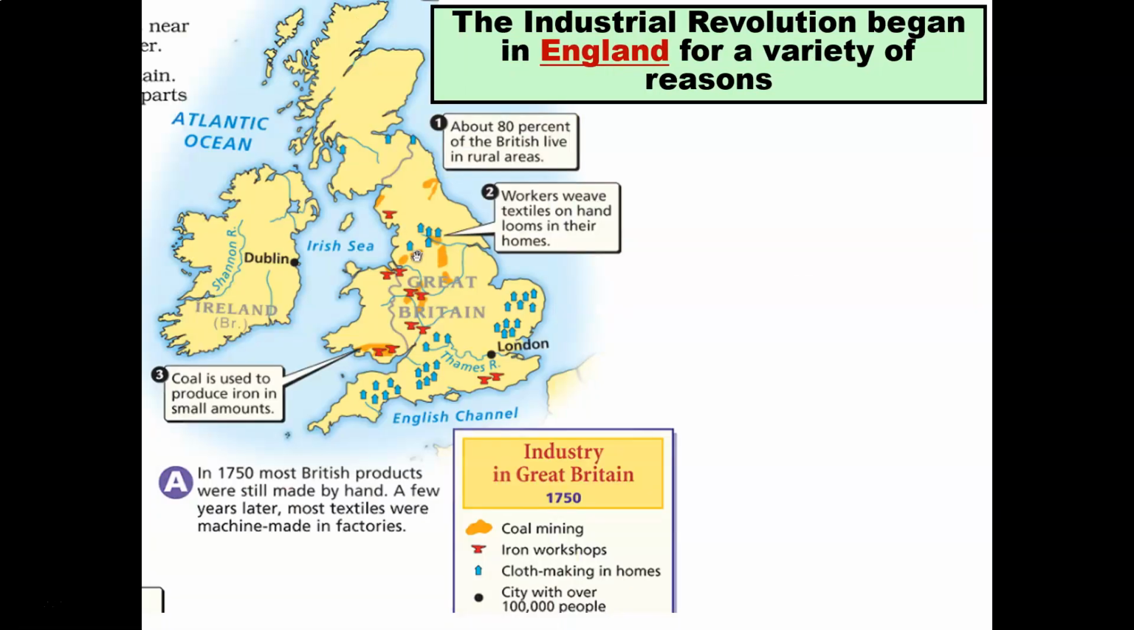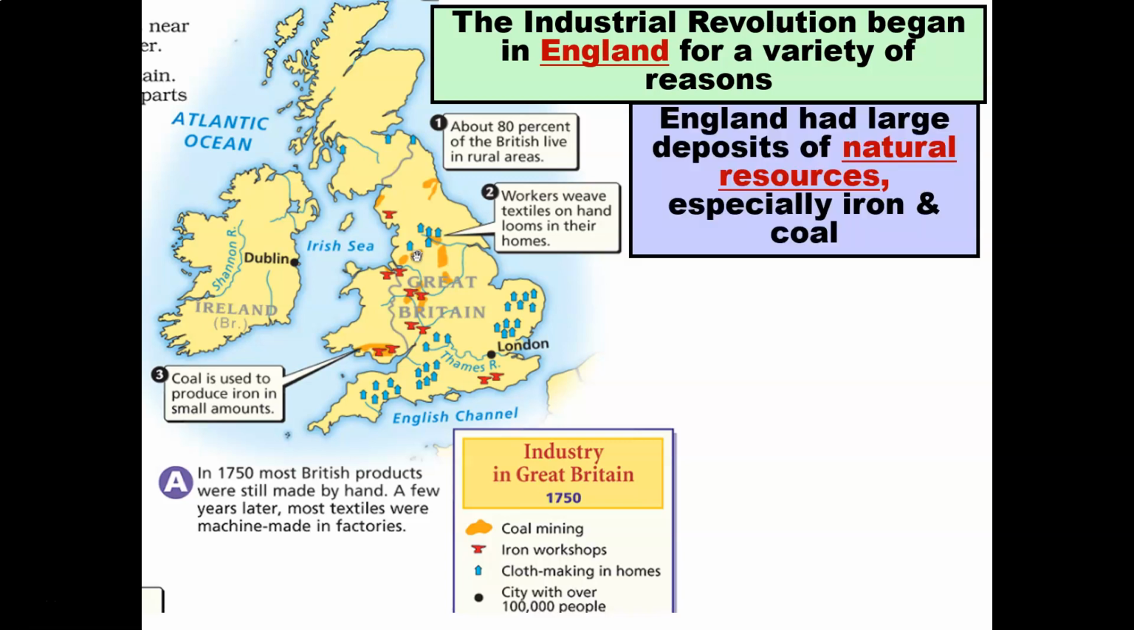Now, the Industrial Revolution began in England for various reasons. About 80% of the British at this time lived in rural areas. Workers wove textiles on handlooms in their homes, and coal was used to produce iron in small amounts. So around the 1750s, the industry of Great Britain consisted mainly of coal mining, iron workshops, cloth making in homes, and cities with over 100,000 people.